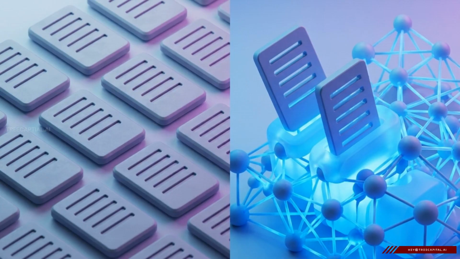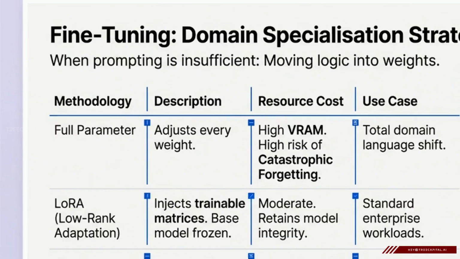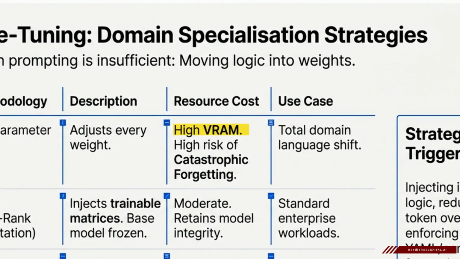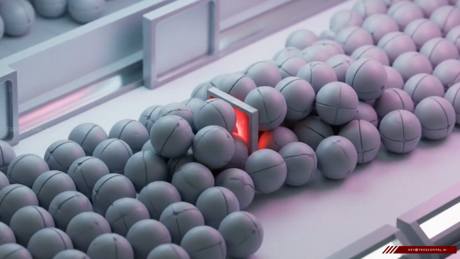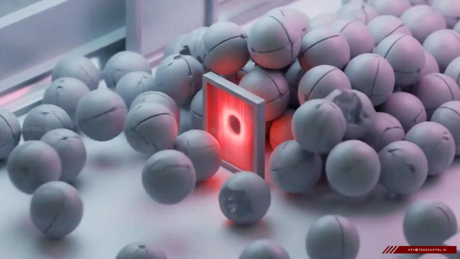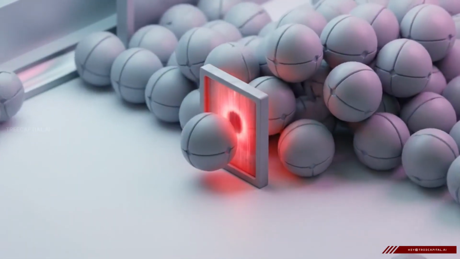The traditional method for teaching a foundation model a new specialty is a process called fine-tuning. Full parameter fine-tuning works by adjusting every single weight inside the model, altering the physical brain structure of the AI using thousands of data examples. This requires high VRAM and massive computational infrastructure, making it slow and expensive. Rewiring an entire model for every minor operational task creates an unsustainable bottleneck for businesses that need to be agile.